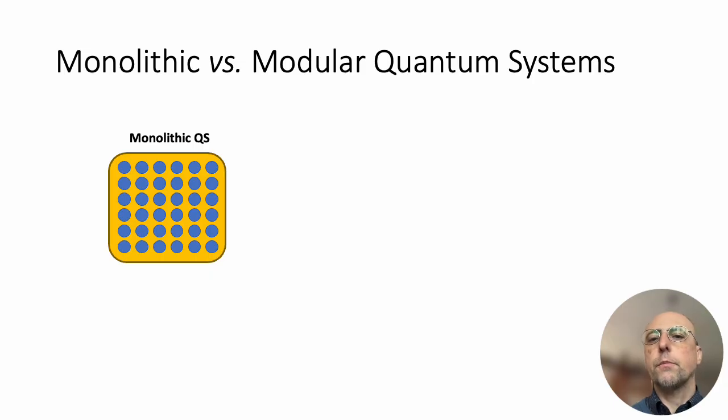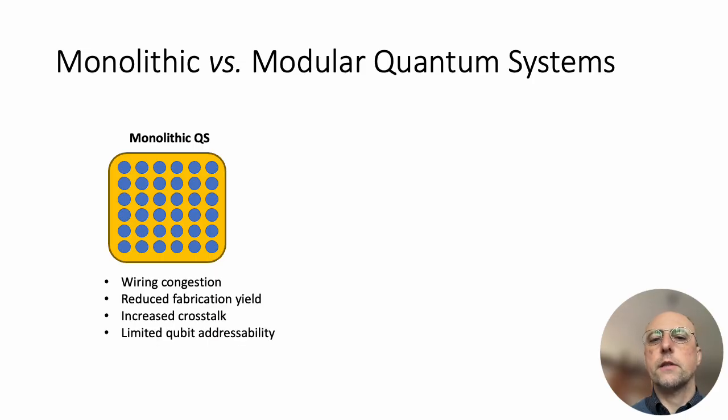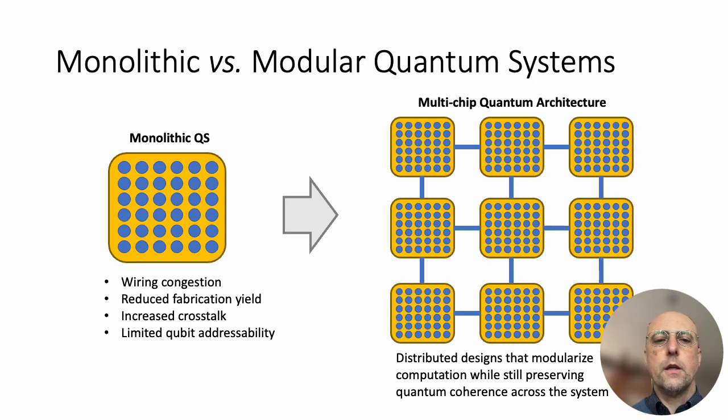Current quantum computing systems are monolithic systems comprising a few hundred qubits, and this number is very small to tackle real-world applications. The main problems which affect the scalability limitation include wiring congestion, reduced fabrication yield, increased crosstalk, etc.